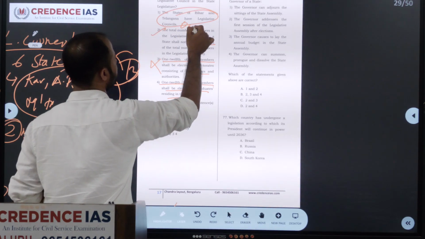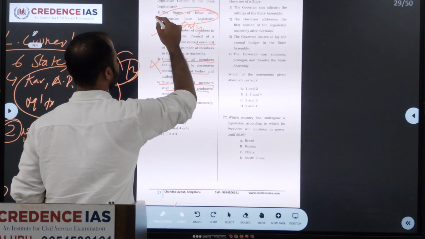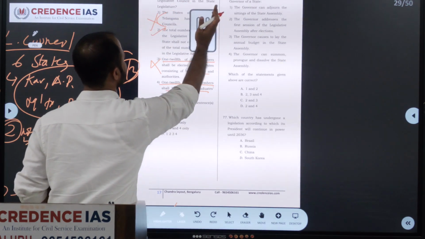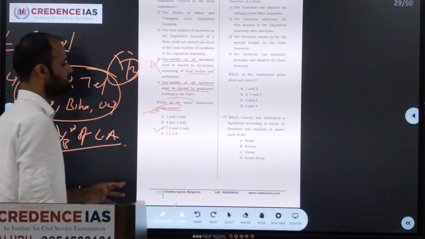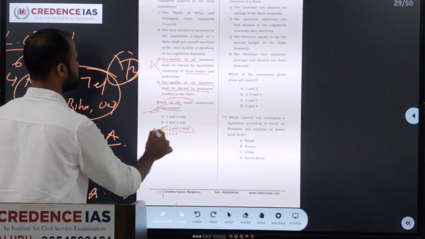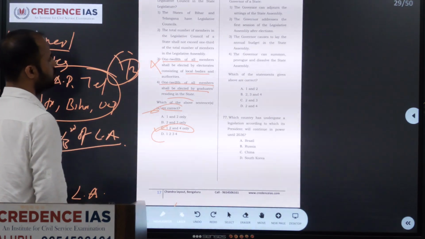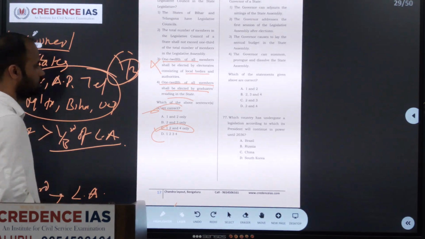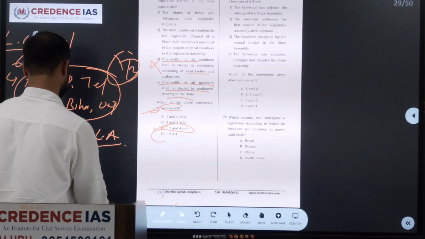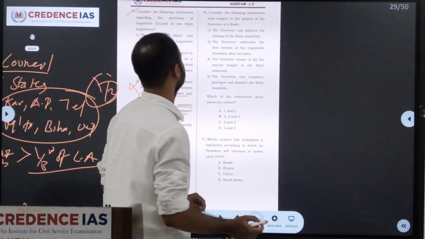If they would have used "only" in the first option, it would also have been a wrong one. But they have not used the word "only". So the answer will be 1, 2 and 3, because the third one is wrong; it should have been 1/3. Next we'll move on to the 76th question.